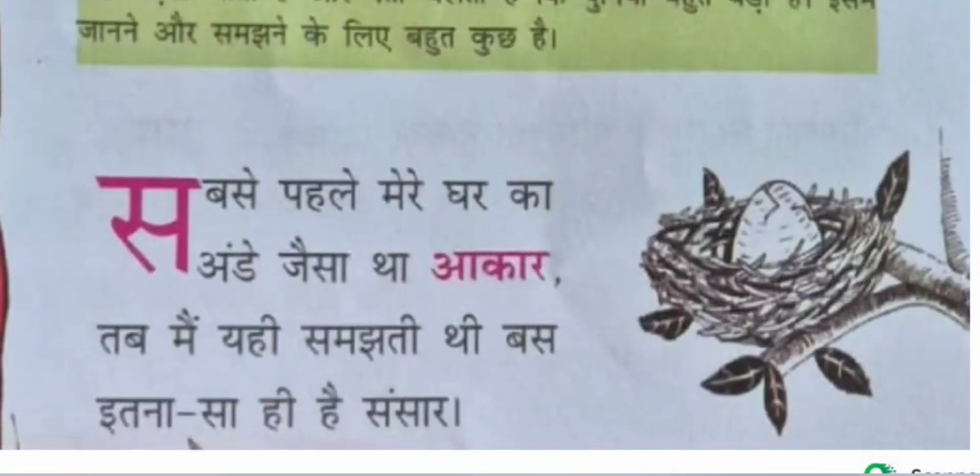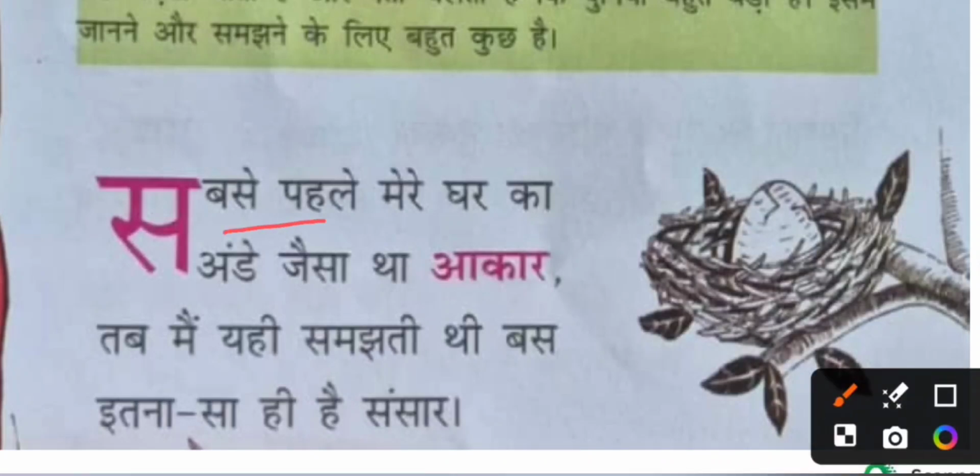सबसे पहले मेरे घर का अंडे जैसा था आकार, तब मैं ये समझती थी बस इतना सा ही है संसार. So in the beginning, my house was in the shape of an egg. Ande is egg, akar is shape. So the bird is inside the egg now and it sees the egg only, right? So it feels that the world is just the egg. In the shape of the egg, the whole world is like this only.